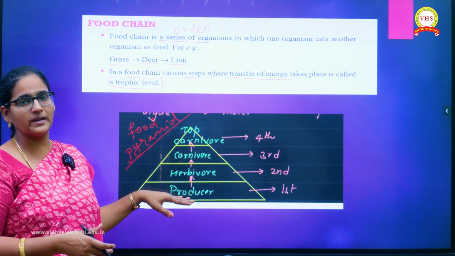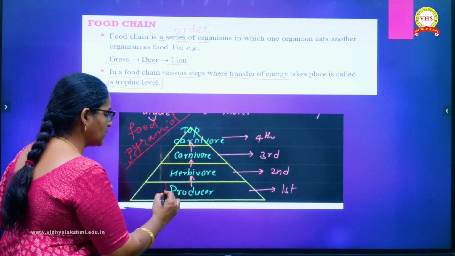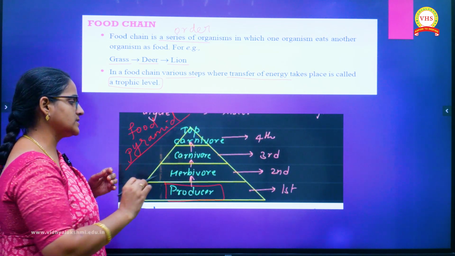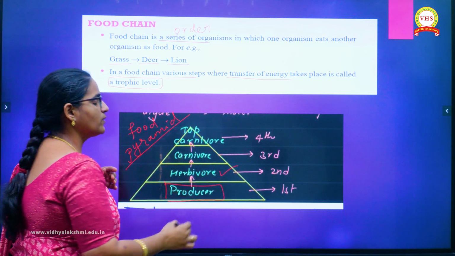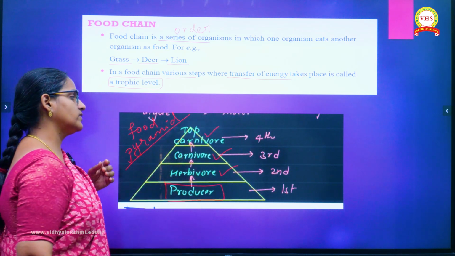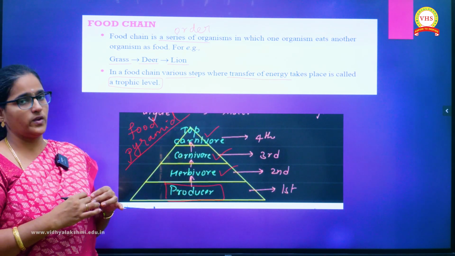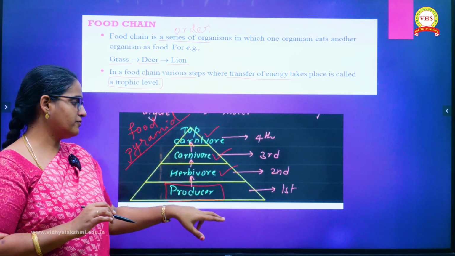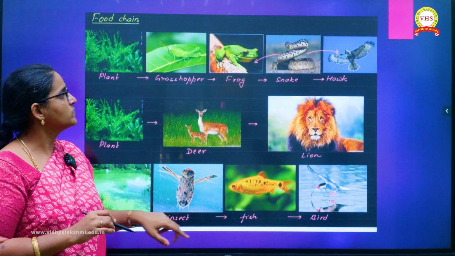Always the first trophic level will be occupied by the producers. The second trophic level by herbivores. The third trophic level by carnivores and the fourth trophic level will be occupied by the top carnivores. So if you take any food chain, maximum 4 to 5 trophic levels will exist in the nature.